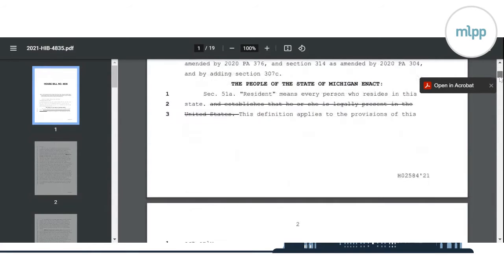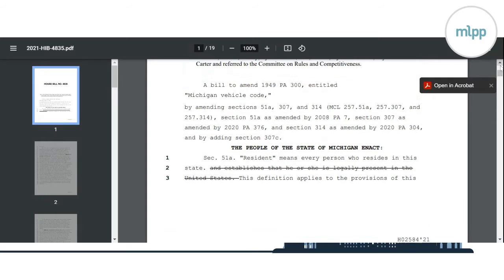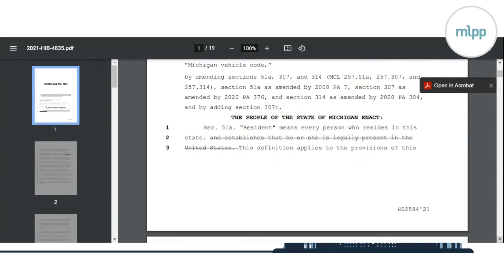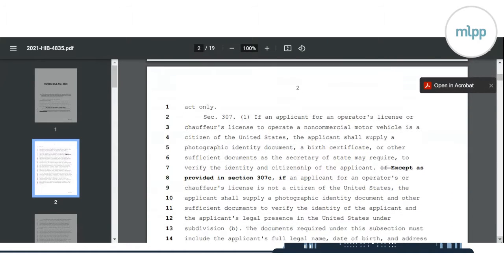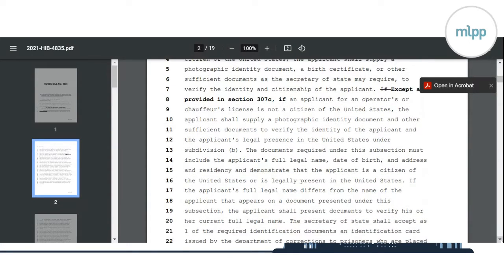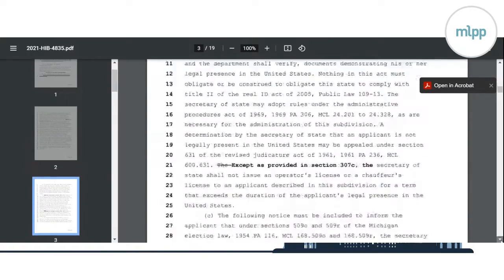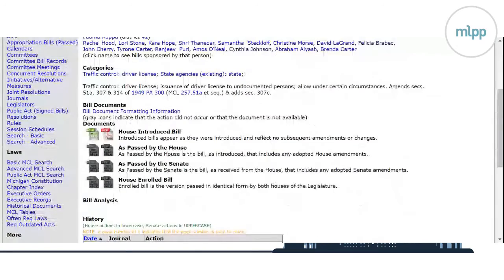And when you're looking at this, the language is very, very technical. It's usually changing an existing state law or public act. And then the changes are either the strike through font, which is literally eliminating language from the bill, and then bold is inserting it. So all this other text is already in law and on the books, and the bold text or the strike throughs are the only changes being made currently. But again, this is very technical, pretty hard to interpret.